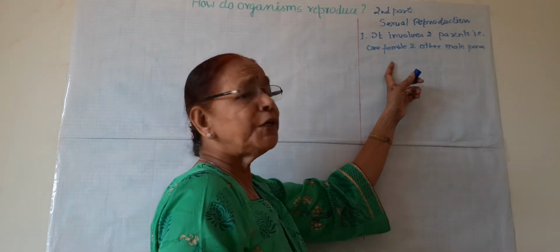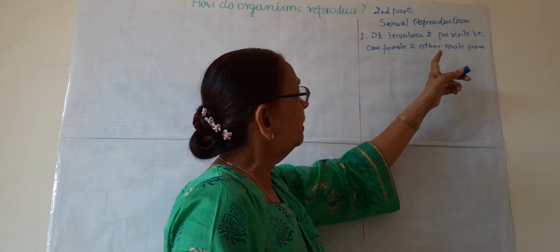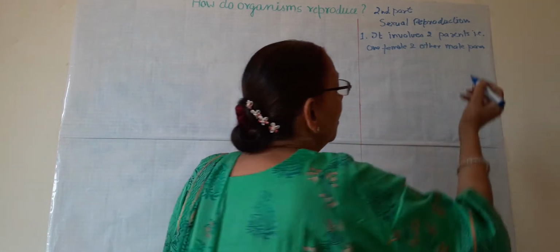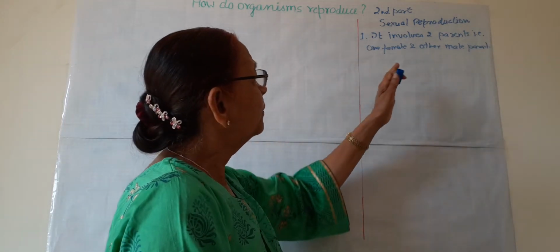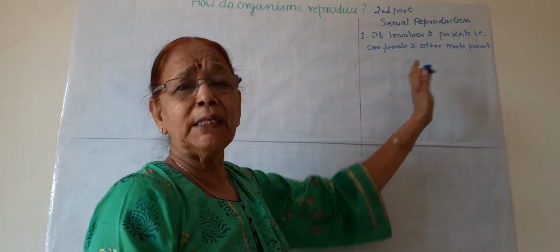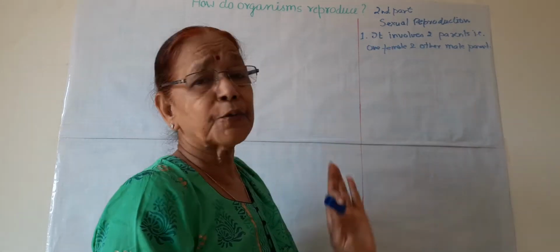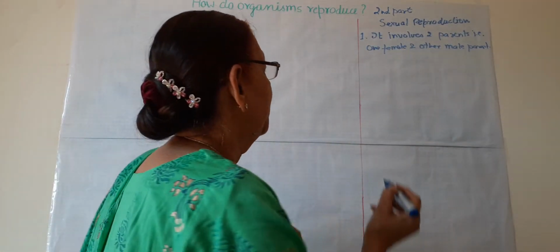One female individual or female organism is needed and one male parent or male organism is needed, or you can say mother and father, they are needed for sexual reproduction to take place.